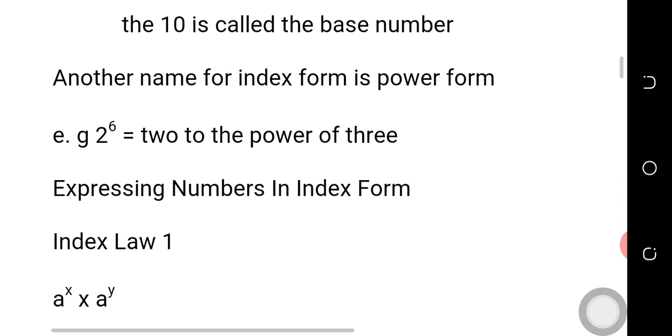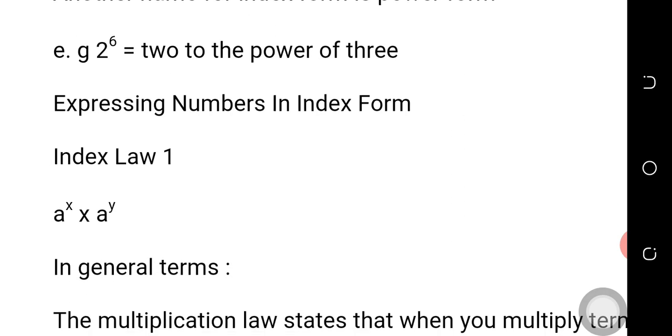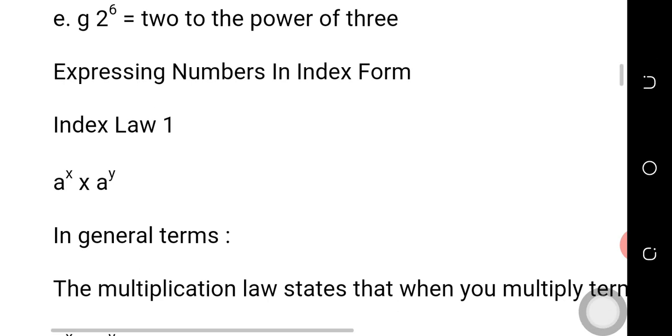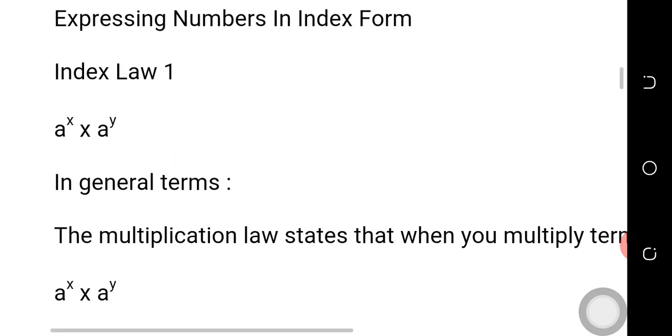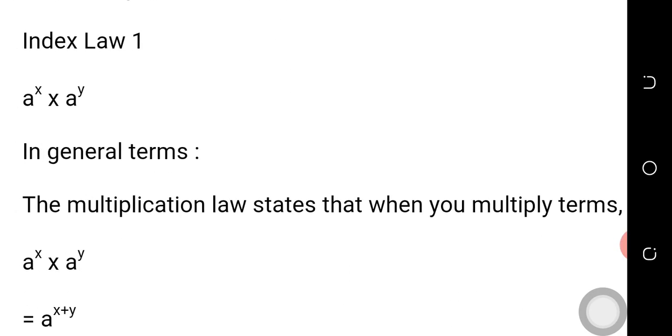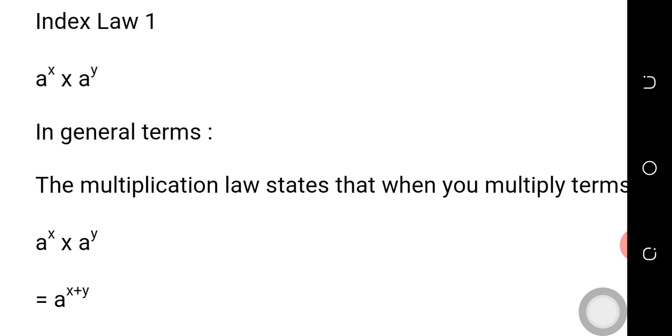Let us quickly cite examples. The first example is under index law 1. Index law 1 says a raised to power x times a raised to power y. When we are multiplying two numbers, you look at the base and power of it. Once the bases are the same, you turn multiplication to addition by virtue of index law.